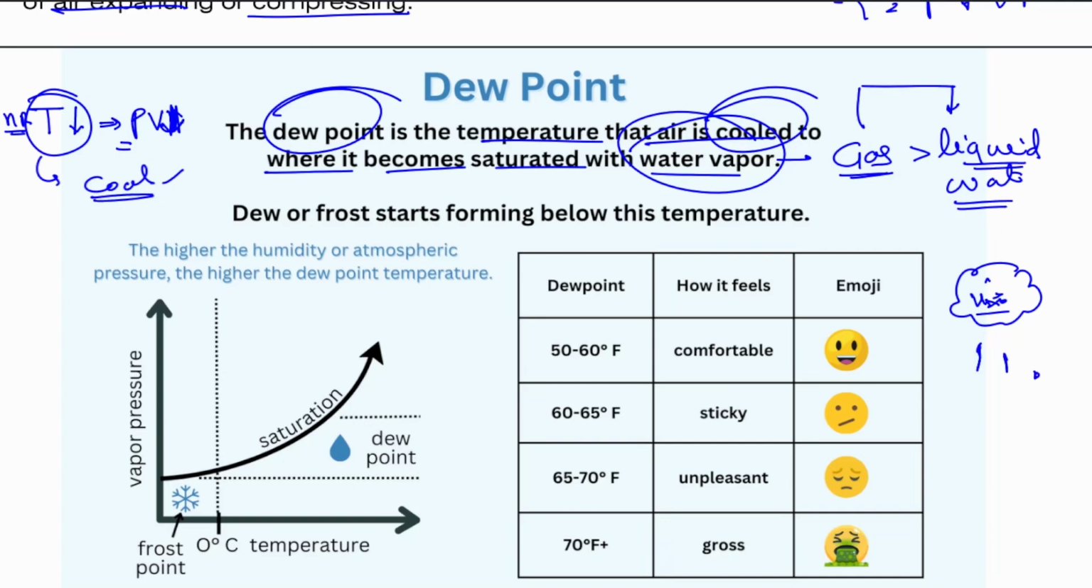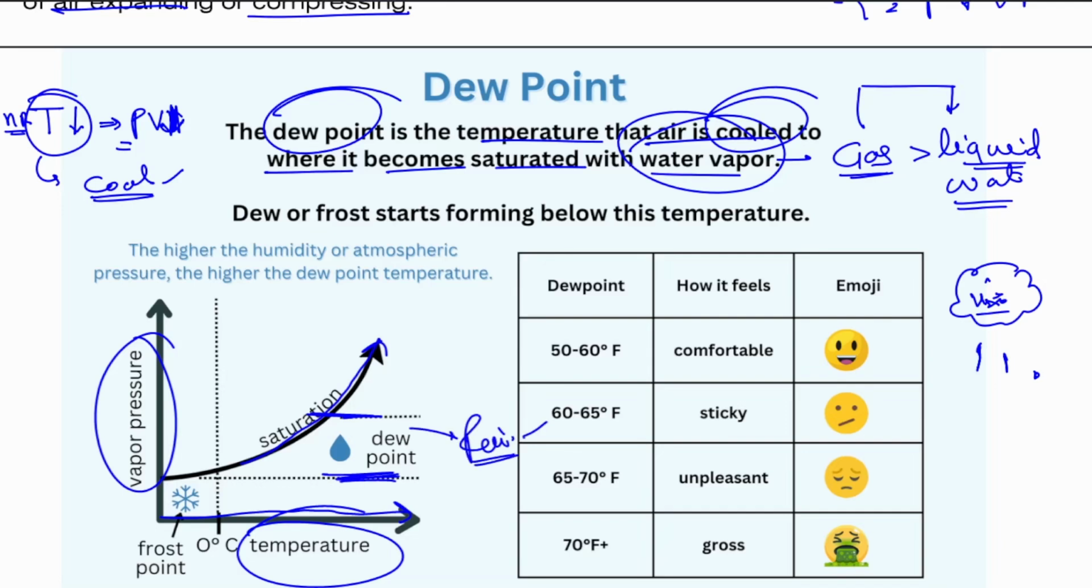Okay, so here we can see the saturation vapor pressure, the temperature, and the dew point. As temperature keeps on increasing, the saturation of the cloud also increases, but at one point it reaches the dew point where it will eventually rain. This is what is causing humidity in the environment also right now.